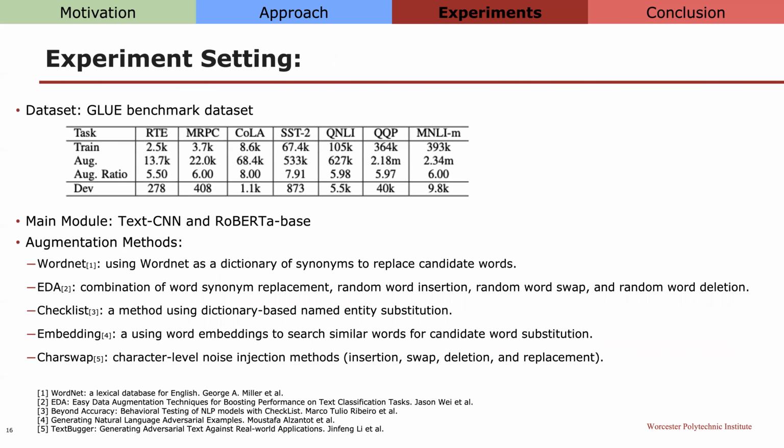After discussing the details of the model components, let's check the experiment results. We choose 7 natural language understanding tasks from the GLUE benchmark datasets. We consider 5 easy-to-implement, accessible text augmentation methods. They are WordNet, EDA, checklist, embedding, and charts work.